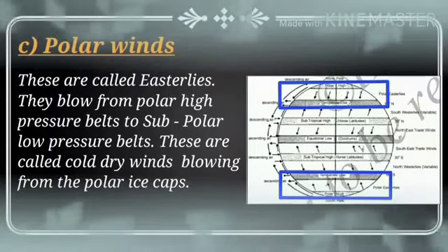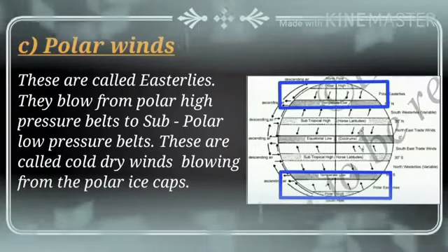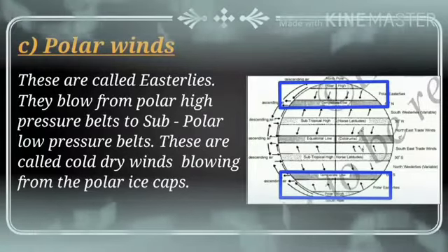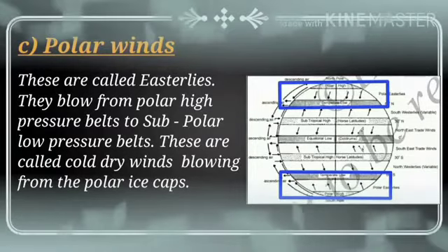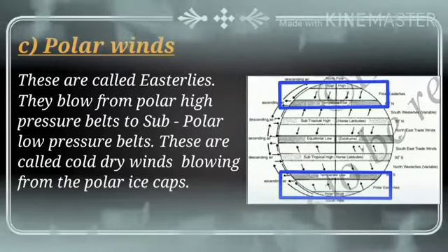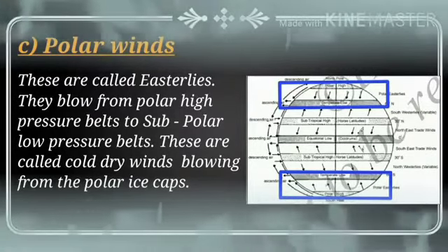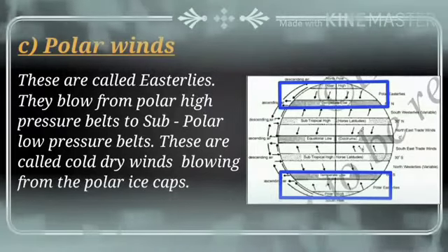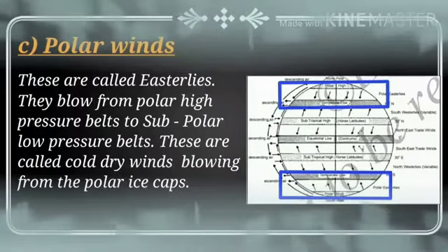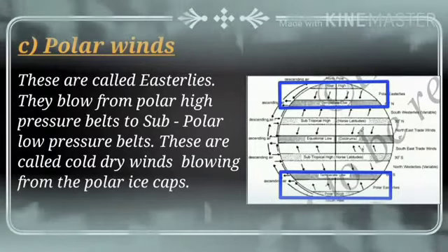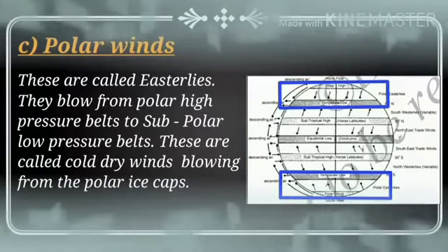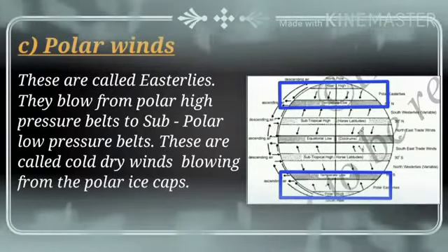Dear students, if a low pressure belt is there, on either side it has high pressure belts, or if a high pressure belt is there at the center, on either side it has low pressure belts. Here the wind is blowing from the polar high pressure belts to the subpolar low pressure belts.